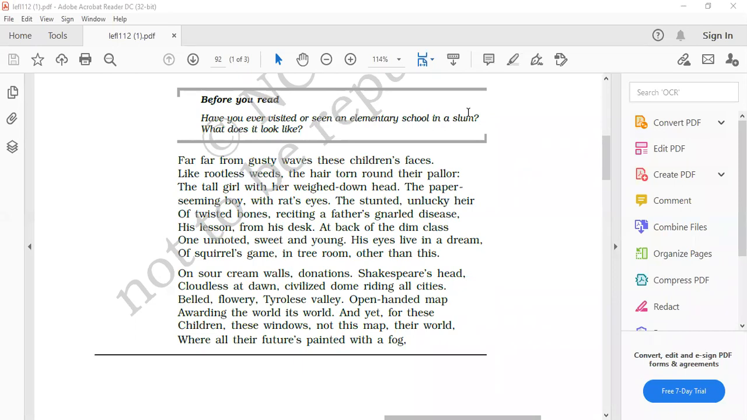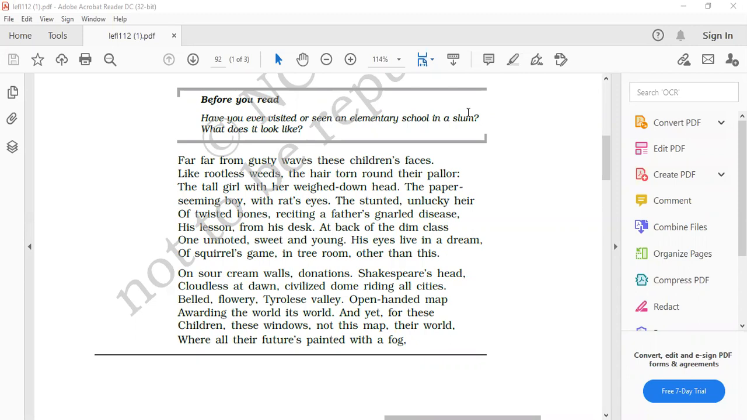On sour cream walls, donations. Shakespeare's head, cloudless at dawn, civilized dome riding all cities. Belled, flowery, Tyler's Valerie, open-handed map, awarding the world its world. Okay, up to these only.